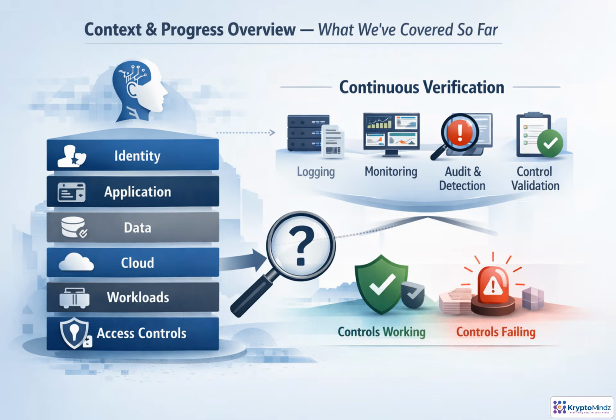So far, we've designed controls across identity, applications, data, cloud, workloads, and access. Now we shift from design to proof. Logging, monitoring, audit, detection, and validation show whether those controls are actually working in production.